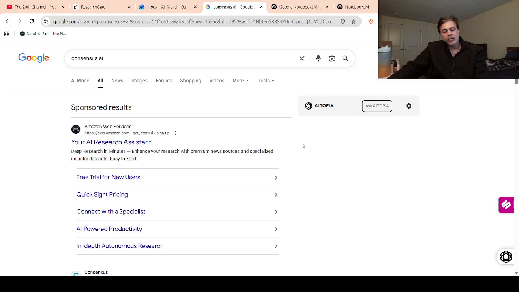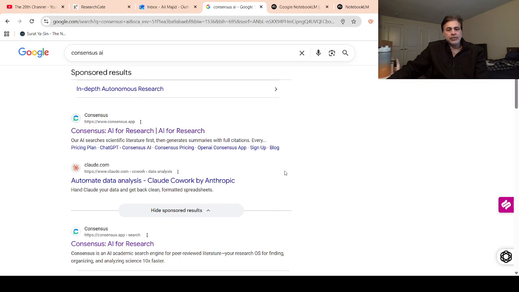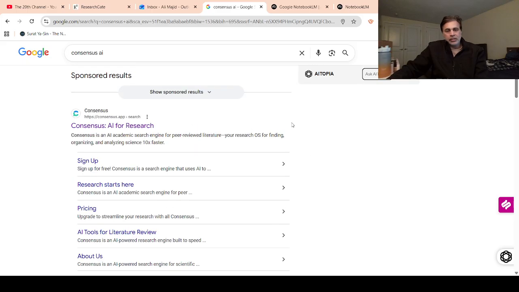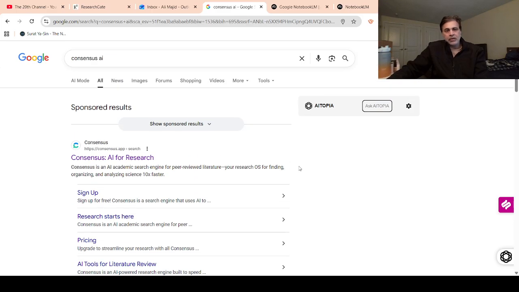I talked about sponsored advertisements in my last session, but just to wrap it up very quickly: once you search anything, you get the sponsored ads and then the organic search results start. So what you need to do is go a little bit down and click on "Hide sponsored results." Now all the sponsored advertisements are hidden, and you are getting the organic results. This is what we searched and this is what we are getting.